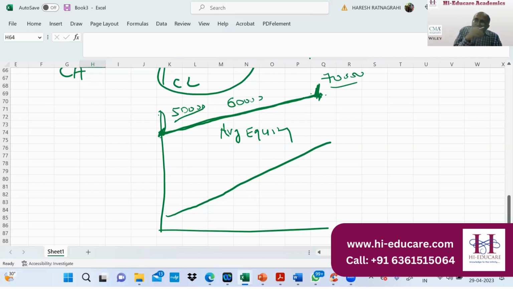So in the exam, basically, we take opening plus closing divided by 2. But I think even the textbook should be revised. Now we have ERP systems. Why don't we take the daily average? Anyway, we are taking the average of opening and closing divided by 2. Take the daily average. So basically, if you get a chance to implement the ERP system